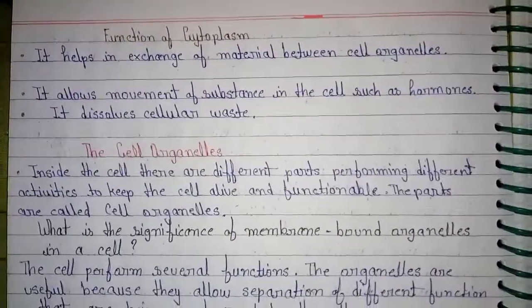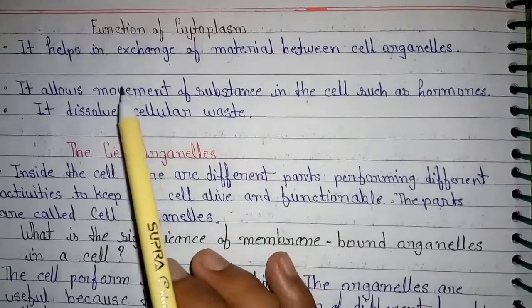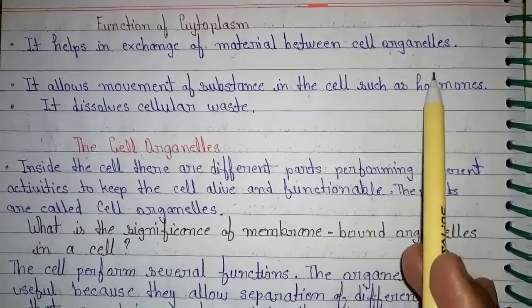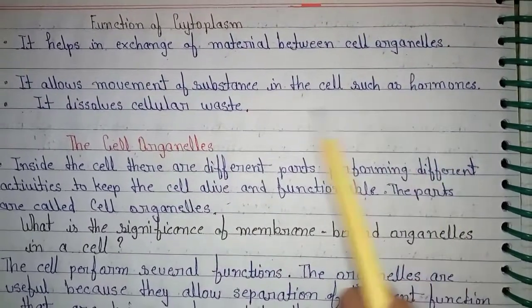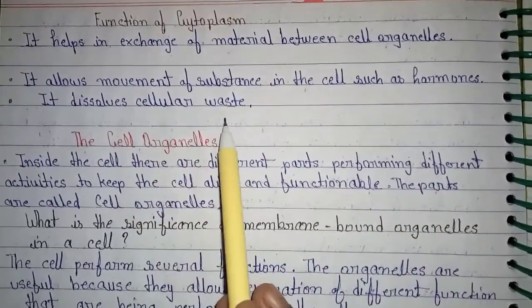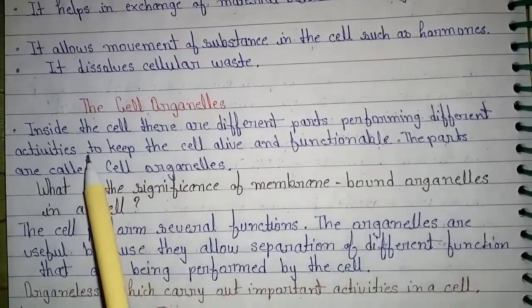Let's see the functions of cytoplasm. It helps in exchange of material between the cell organelles. It allows movement of substances in the cell such as hormones. It dissolves cellular waste.